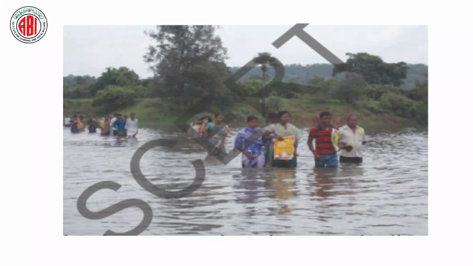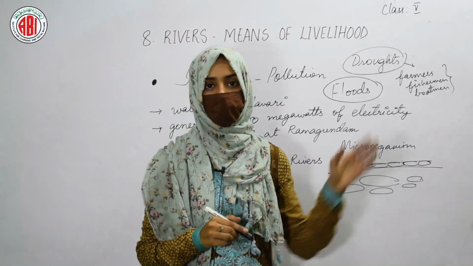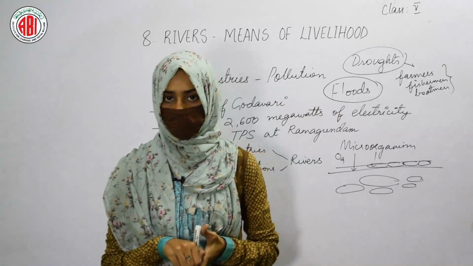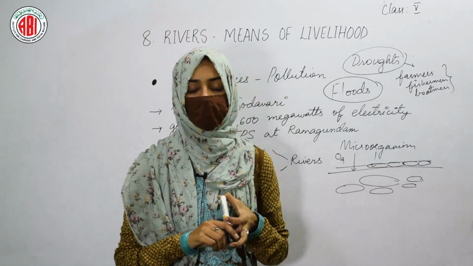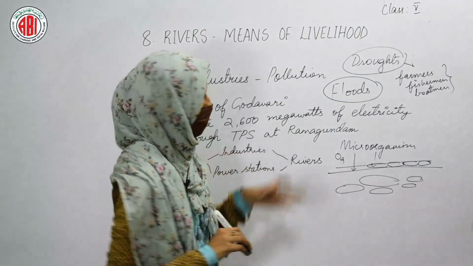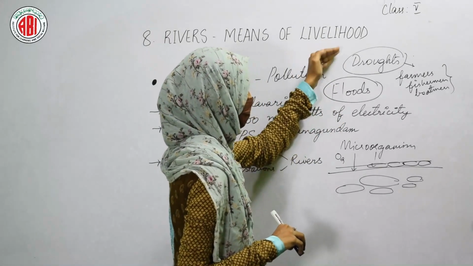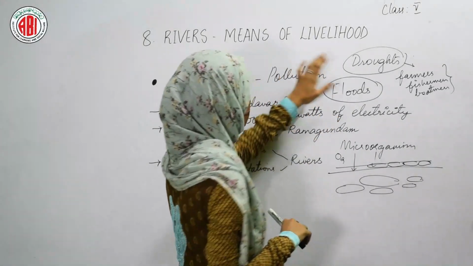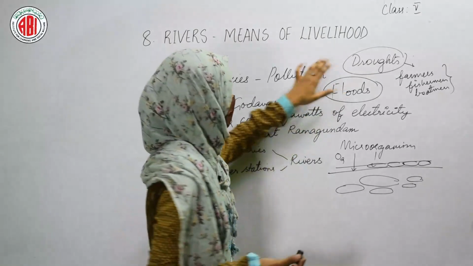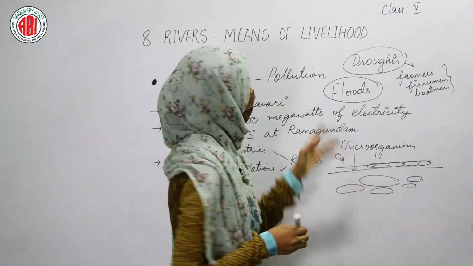And what do you mean by the term floods? Floods are natural disasters, and they occur due to heavy rainfall. Due to heavy rainfall and floods, agricultural crops get affected, many plants get destroyed, and even the death of human beings can be seen due to the natural disaster called floods. So these are the two different natural conditions, droughts and floods, that can be seen in water bodies like rivers. Drought is nothing but the dried up condition, and floods are nothing but heavy rainfall. The overflow of the rivers can lead to flood.